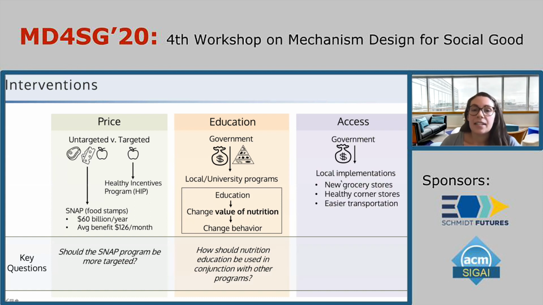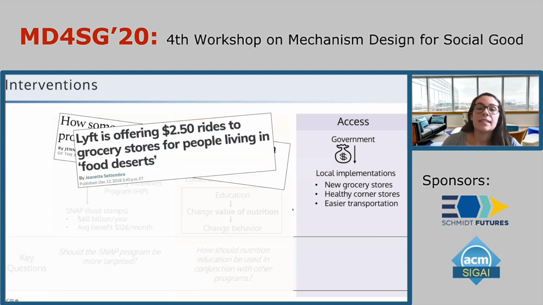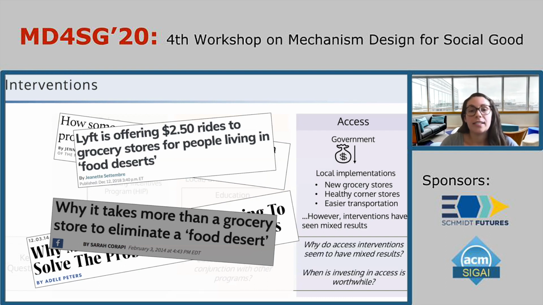Finally, with respect to access-related interventions, the government currently provides funding to local implementations. This can include building new grocery stores in food deserts, increasing healthy options at corner stores, or providing subsidized transportation to get to grocery stores. However, in practice, these types of interventions have seen very mixed results, often cases having little or no effect on diet. So naturally, some important questions here are, why do access-related interventions have mixed results? And when is investing in access actually worthwhile?